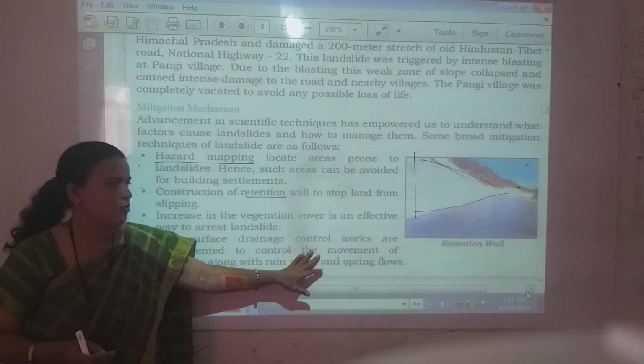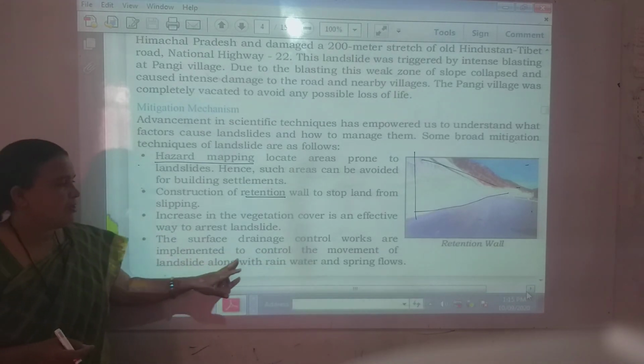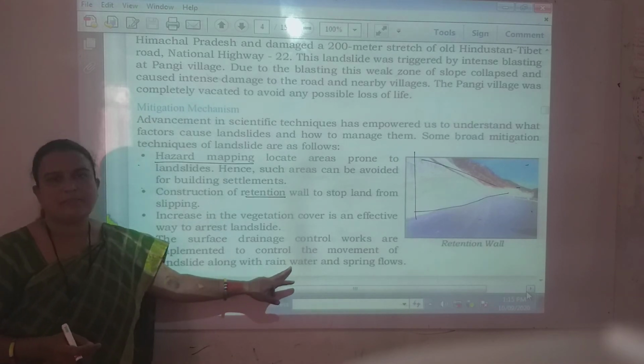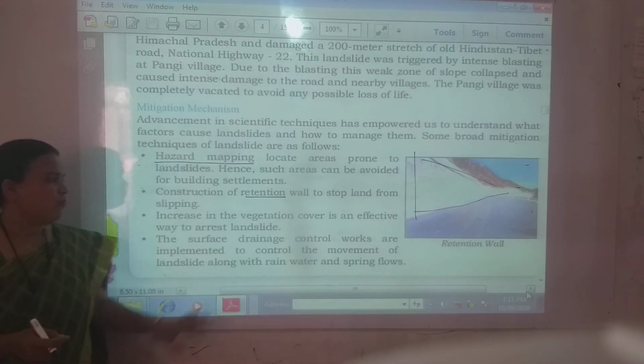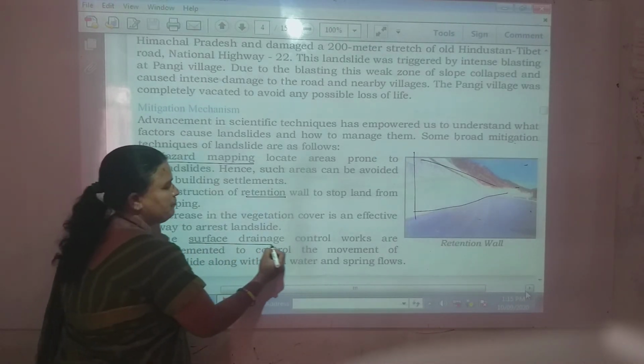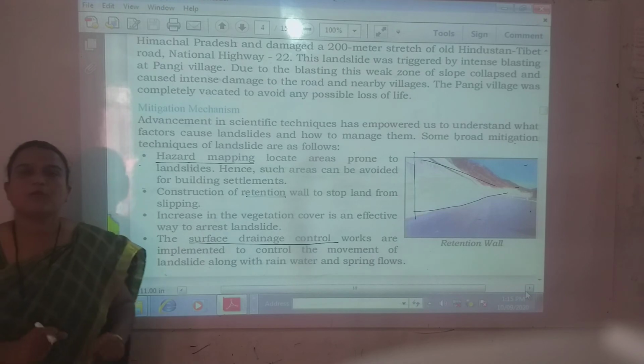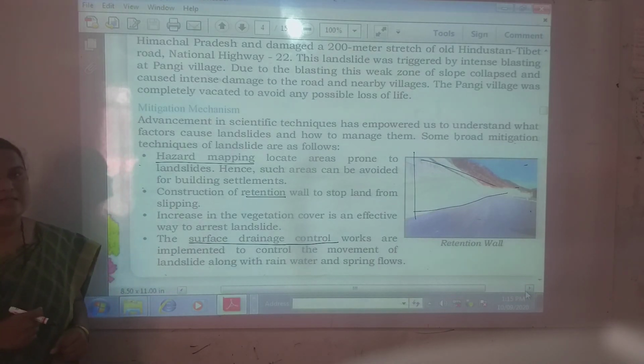Surface drainage control works are implemented to control the movement of landslides along with rainwater and spring flows. Surface drainage control work is also an effective measure to prevent landslides.